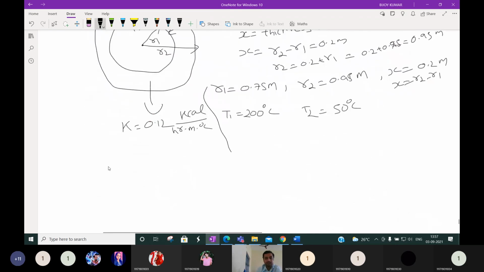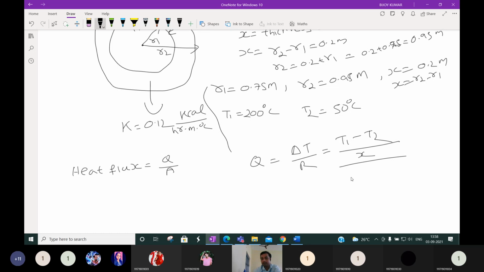Heat flux means what? Can anyone say what is the heat flux? It is nothing but Q by A. So Q by A we have to find. First we know that Q is equal to what for a sphere? Delta T by R, where delta T here is T1 minus T2, and R is X by K Am.